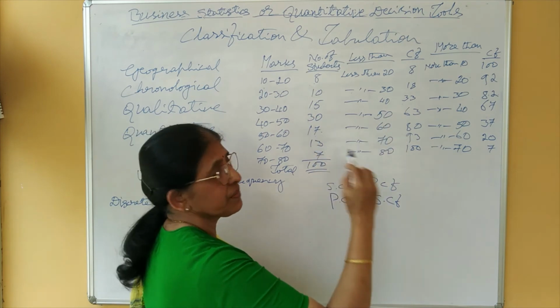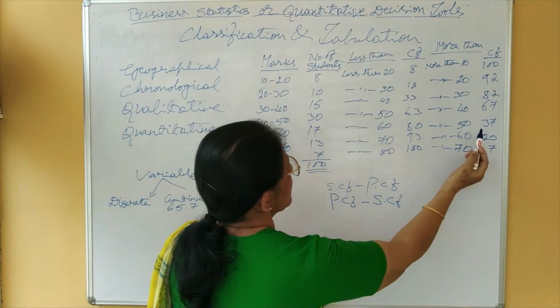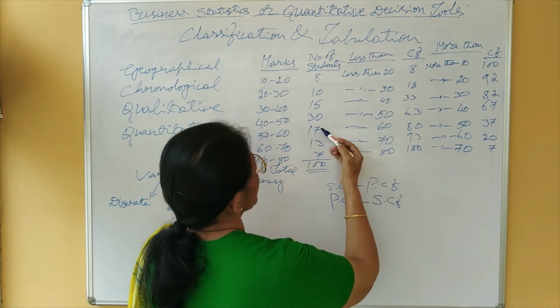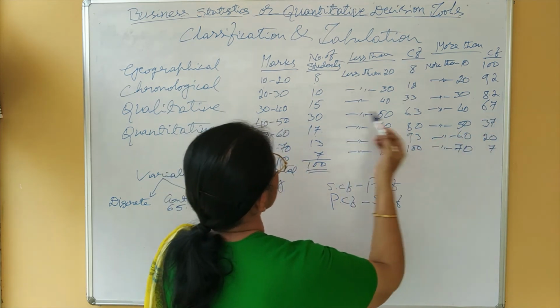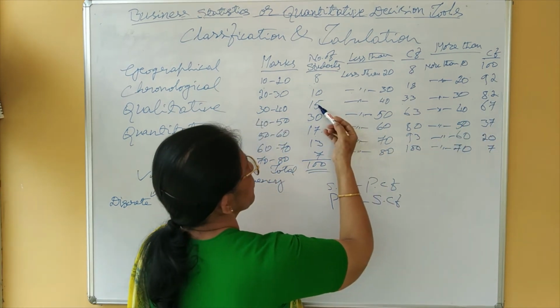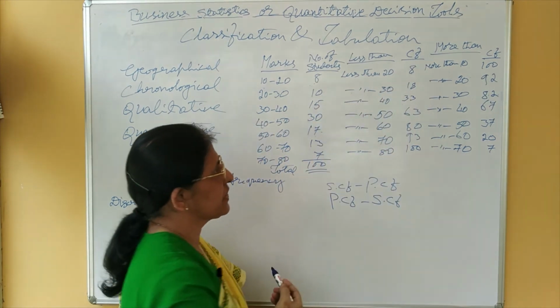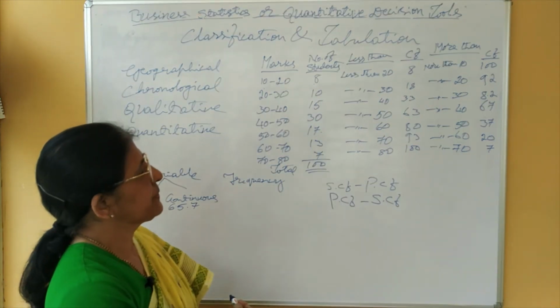Otherwise, you can start from the bottom. Retain 7 as it is. 20 minus 7, 13. 37 minus 20, 17. 67 minus 37, 30. 82 minus 67, 15. 92 minus 82, 10. 100 minus 92, 8.